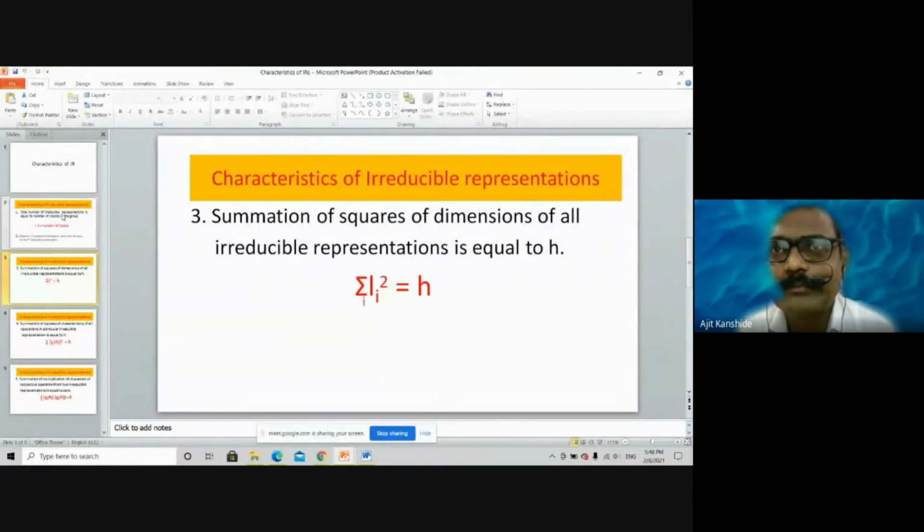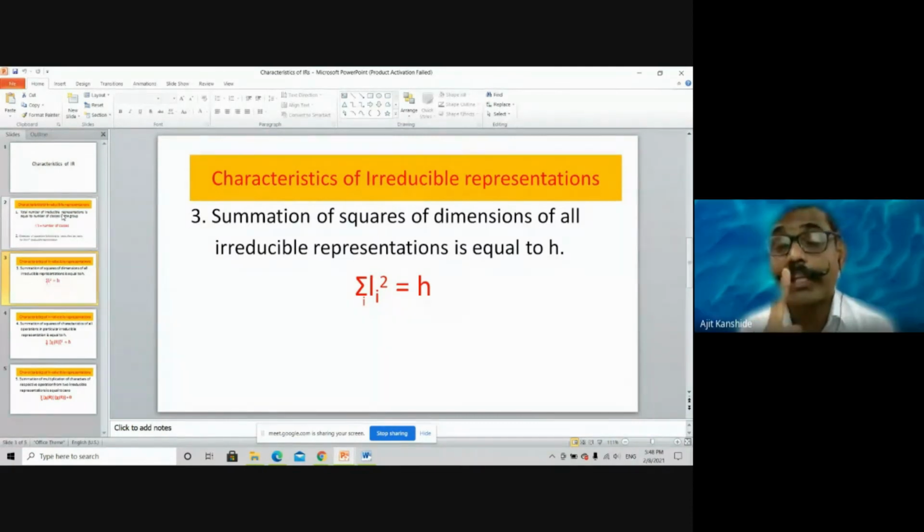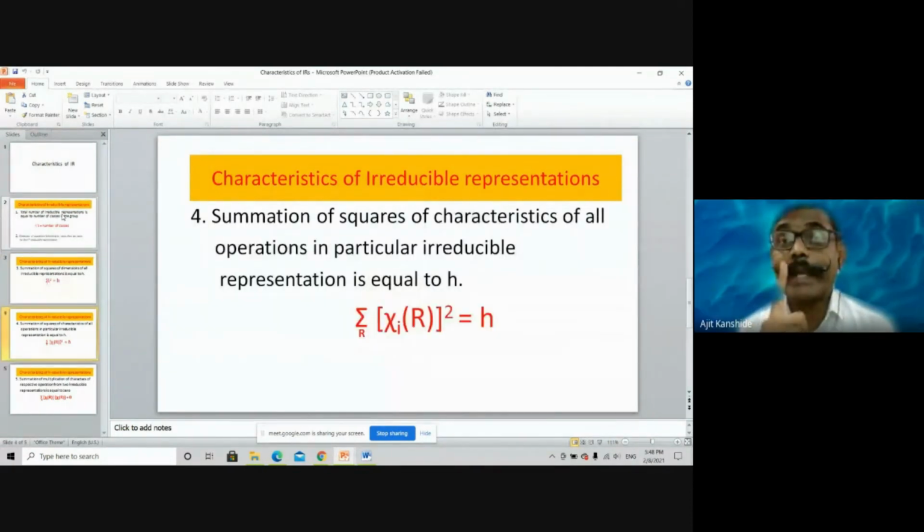Summation of squares of the character chi of R for all elements. Yes, not elements. Summation of squares of characters of all operations. Character remains for what? Matrix. And matrix remains for what? Operation. In many discussions they consider it an element. Mathematically they consider it as an element, but from the chemistry point of view, we are considering it as an action, as an operation. Last year, we might have discussed element and operation. These are two different entities, and they are related to each other.